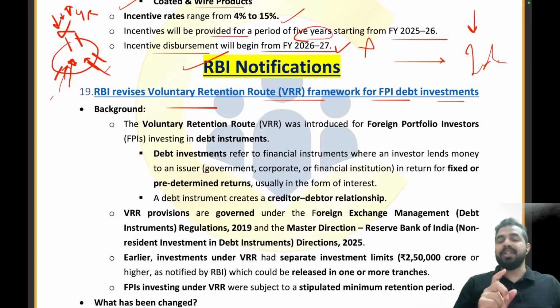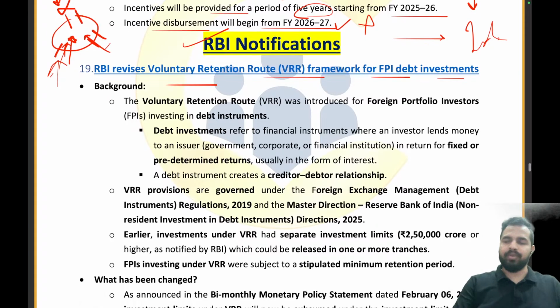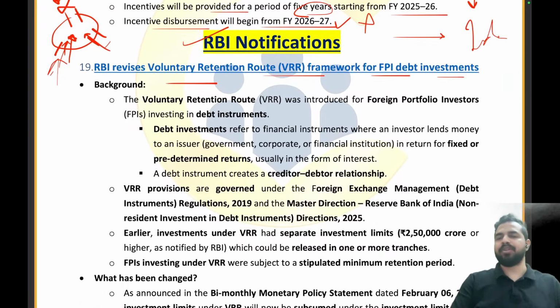Now there are some changes which have been made to that route. What are the changes made? So RBI has said that, okay, the limits that we have for you in the voluntary retention route, now we are merging these limits with the general route. Okay, how? Let's try to understand this by jumping into the article.